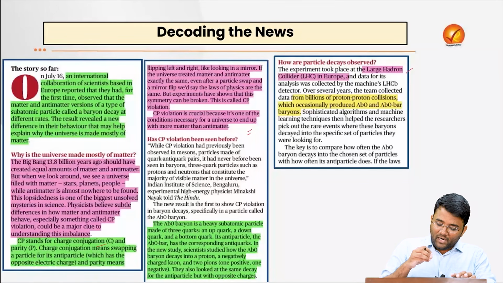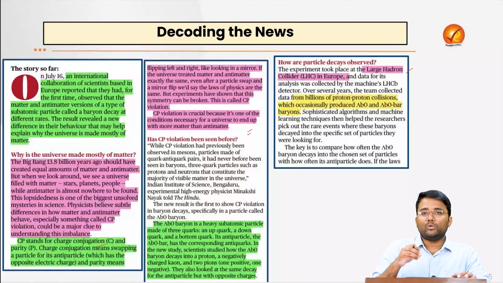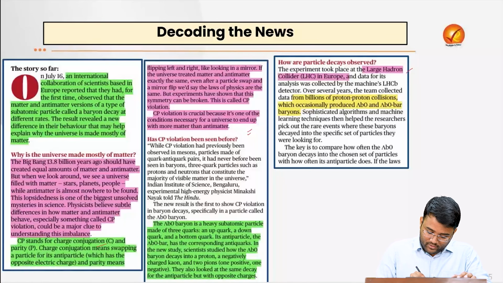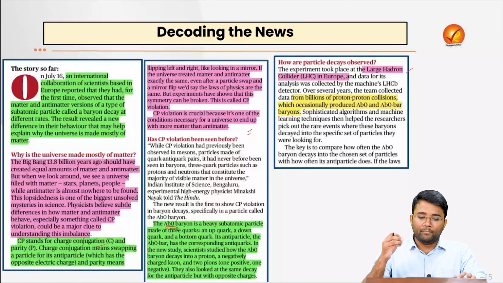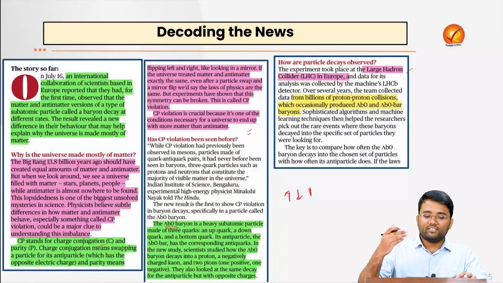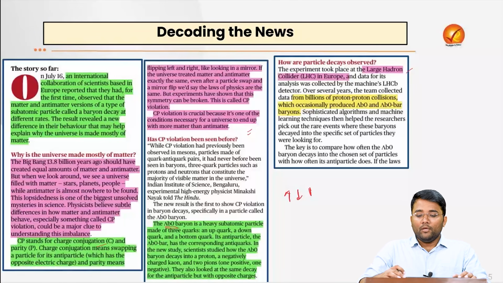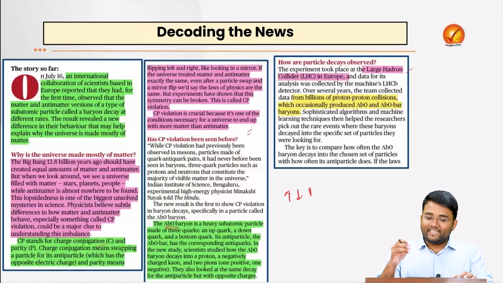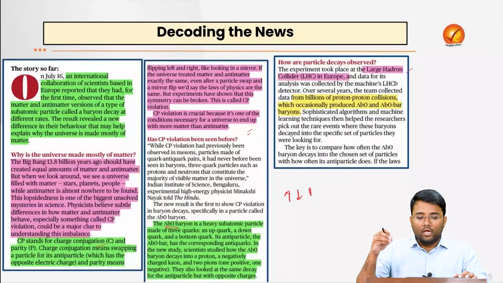And which particle was actually studied to look for this CP violation? It was the lambda B0 baryon, which is made of 3 quarks: one is up, second is down, and the third is bottom. Also the scientists studied this lambda B0 baryon and its antiparticle that decayed into smaller particles like protons, kaons and pions.